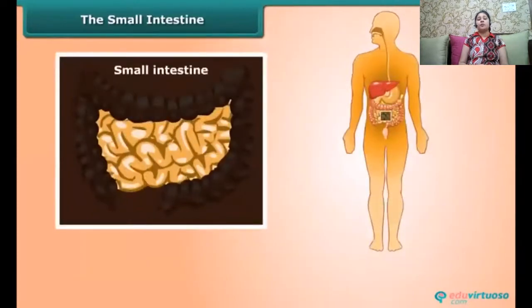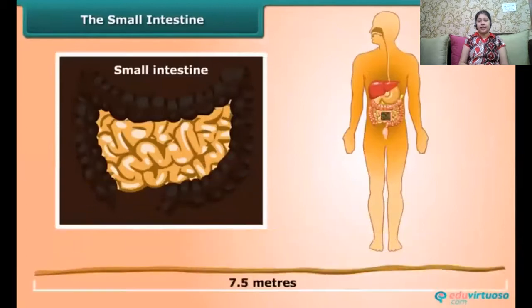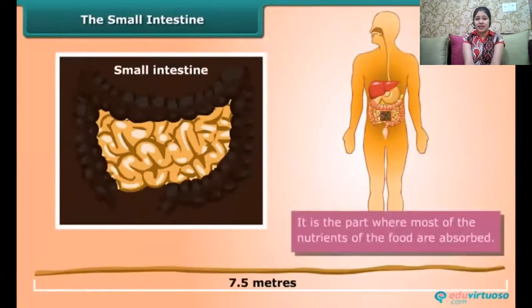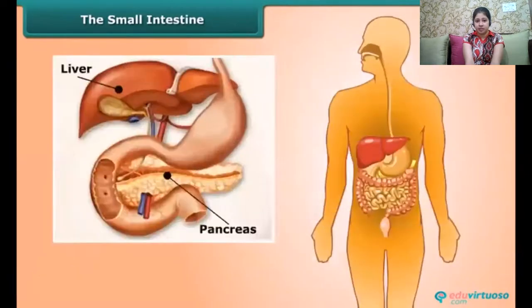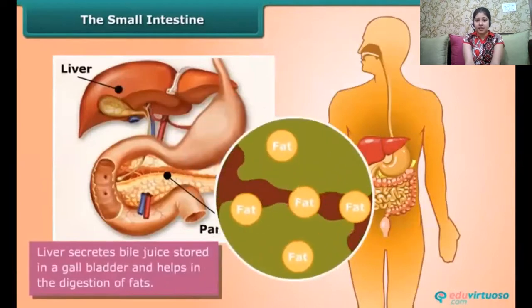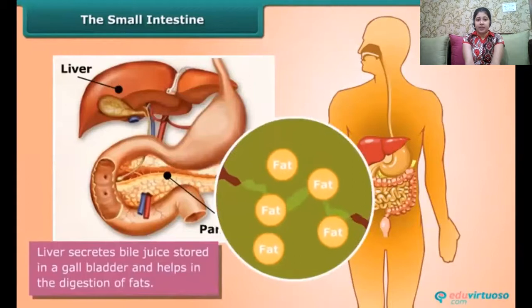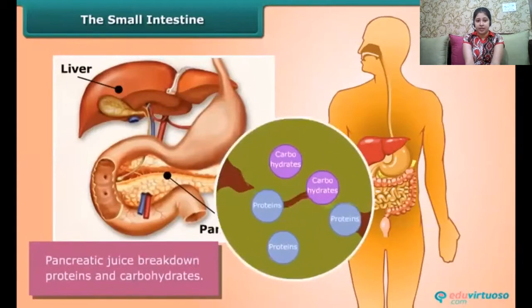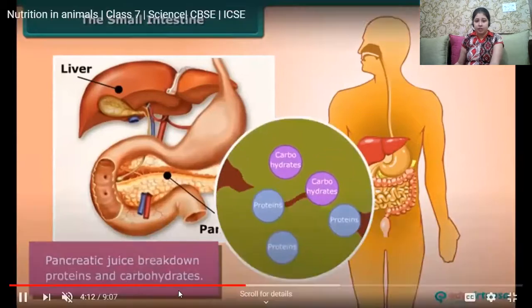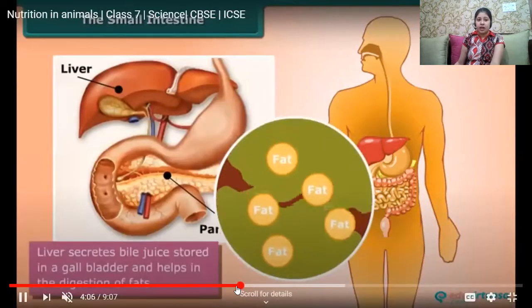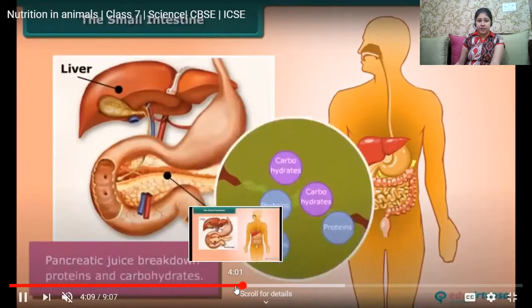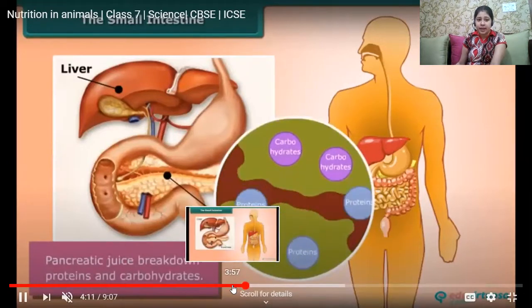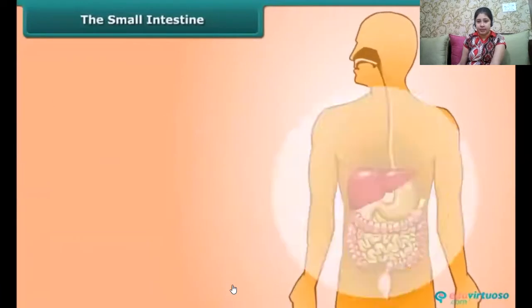From the stomach, the food moves down to the small intestine, which is the longest organ in our body. The small intestine is around 7.5 meters long, and it is a highly coiled structure. In the small intestine, the food is mixed with more enzymes. These enzymes come from the liver as well as the pancreas. The liver secretes bile juice, which breaks down the fats, the lipids, and the pancreatic juices break down the proteins and the carbohydrates.